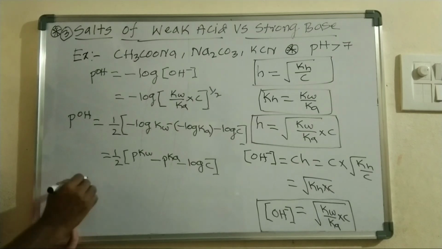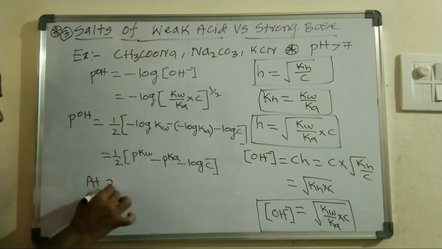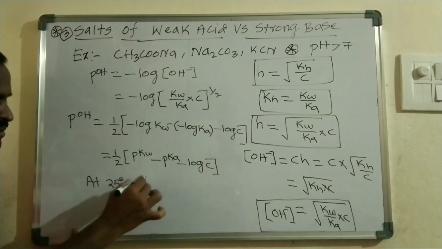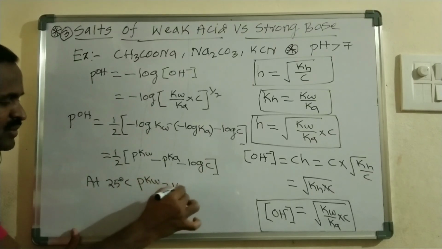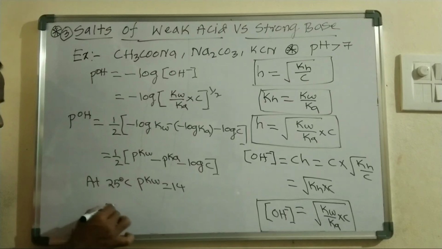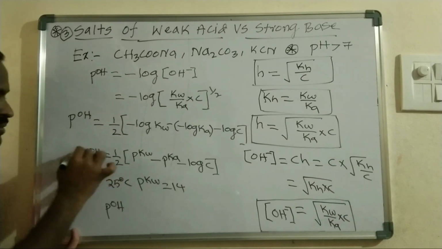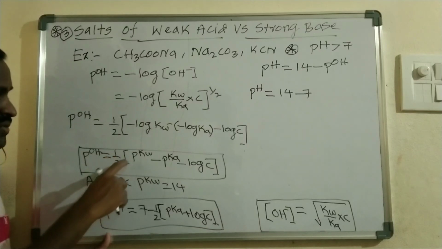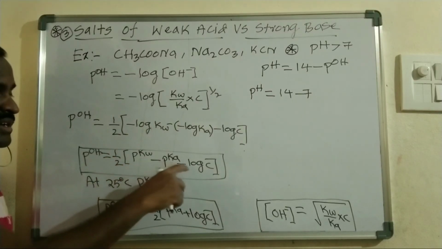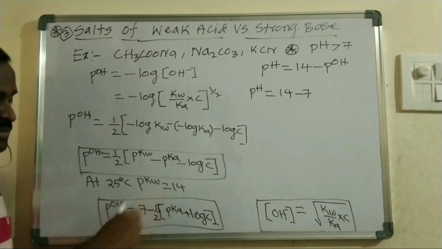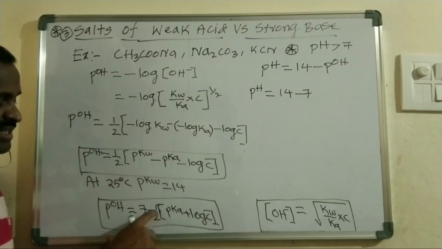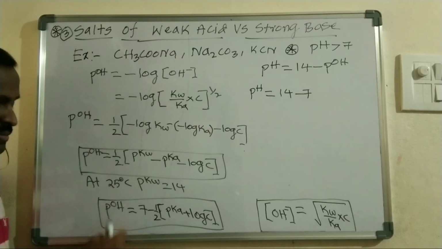As we all know, at 25 degrees centigrade pKw is equal to 14. If you substitute in the above expression, you will get pOH is equal to 1 by 2 of pKw minus pKa minus log C. At 25 degrees centigrade pKw is equal to 14, so you substitute here, and it becomes half of 7 minus 1 by 2 of pKa plus log C. This is the final equation to find the pOH.